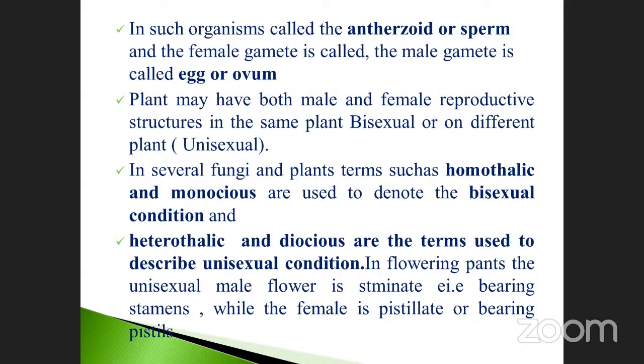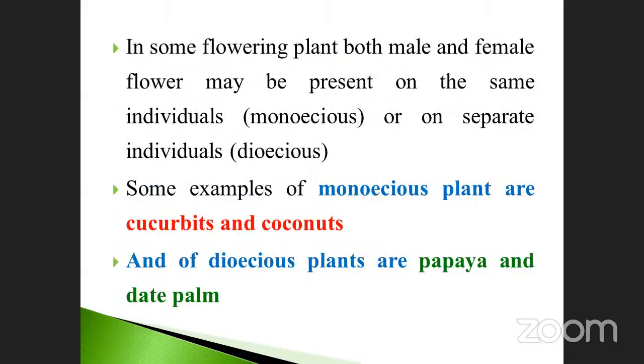Suppose pistil, what is the meaning? Pistil means female reproductive organs. What are the parts? The upper part is called the stigma, then the style, and also the lower part, the ovary. The ovary contains how many nuclei? Can you tell me, how many nuclei does the ovary contain?